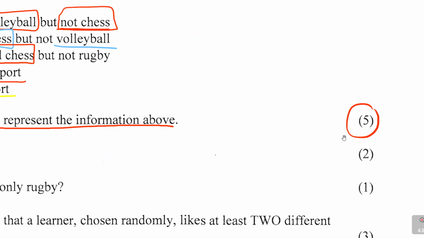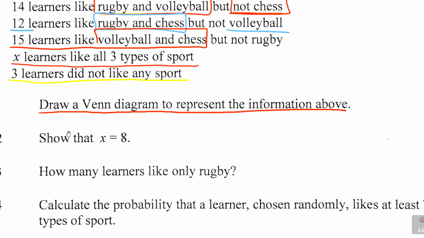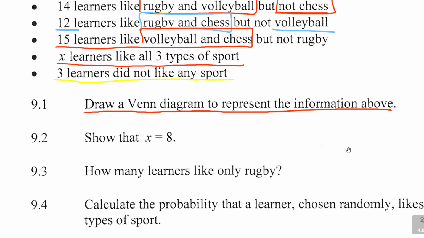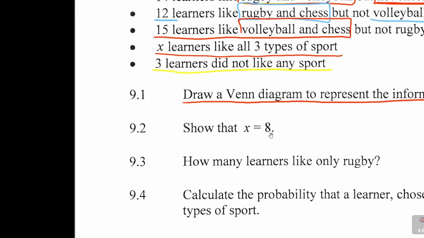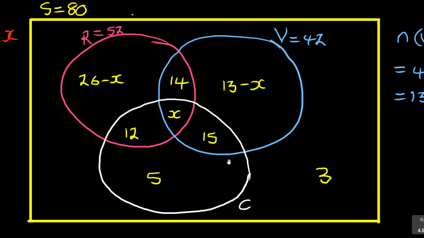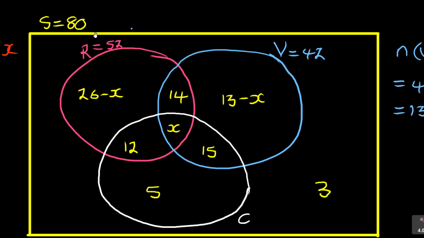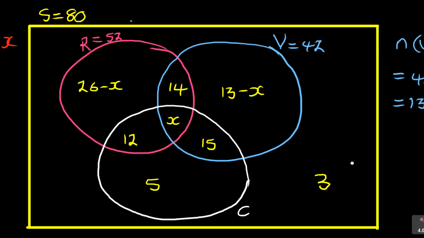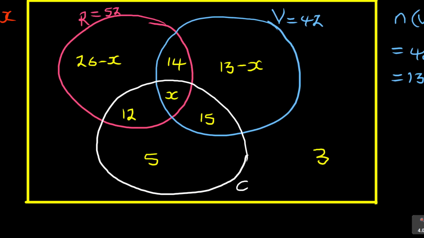Now, when you have done this, the question will be, show that x is equal to 8, and they give you 2 marks. It's not much, but show that x is equal to 8. What you do is no longer complicated now. You are now saying, I know the total number of students in the whole space is 80. So you need to add everything here. How do you add it? This is how you add it.